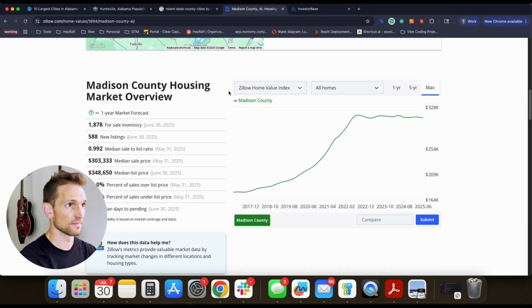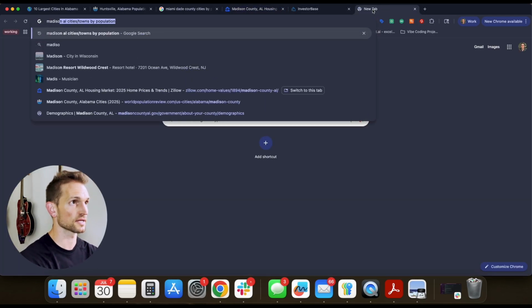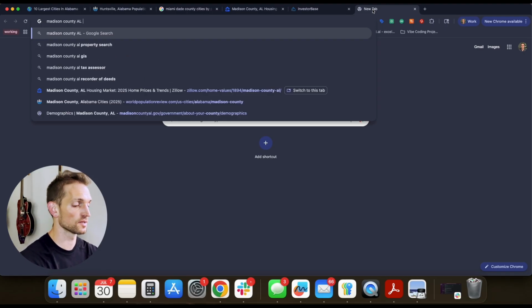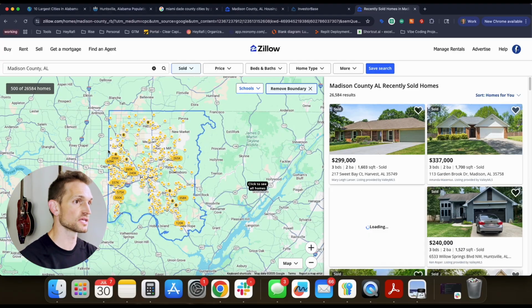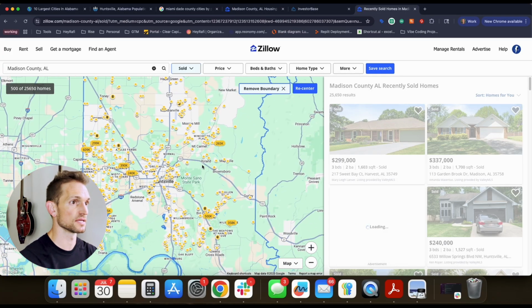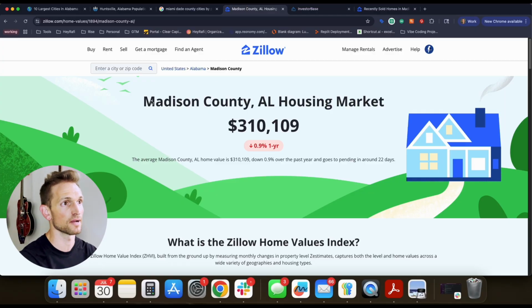And I'm going to go back here to Madison County. But I want to pull up the actual Zillow page for Madison County, Alabama. So we're going to go here. The first thing I want to do is get an assessment for the median range. And what I mean by that is if I come back to my Madison County, Alabama, the median price point is $310,000. What that is telling me is that this is the sweet spot where most transactions are taking place.